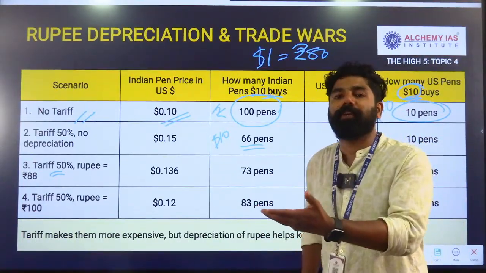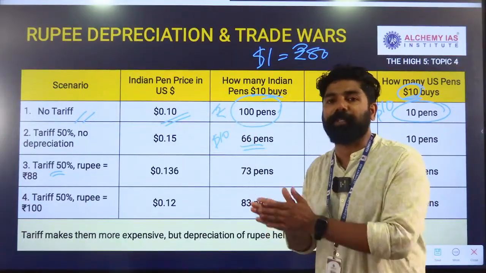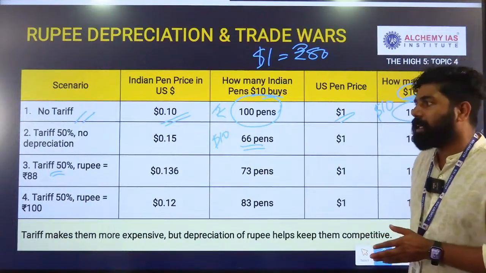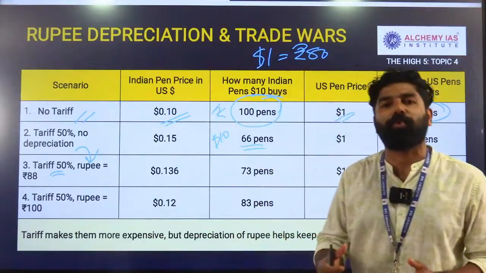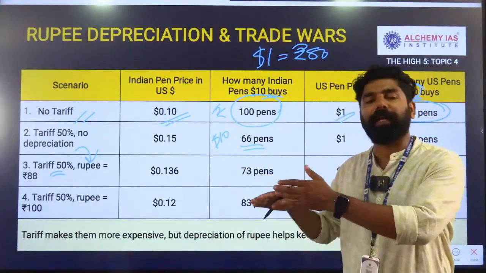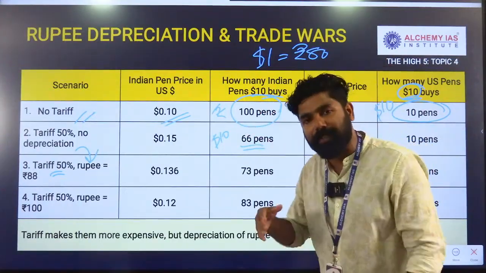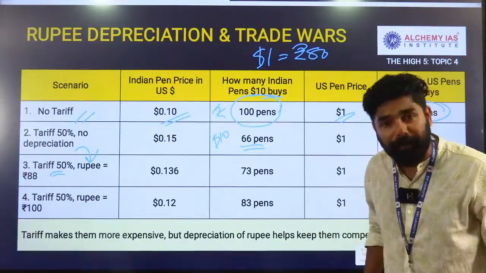Earlier we were able to buy 100 pens. Because of the tariff, it has been reduced to 66. It will definitely affect the Indian exporters. Then immediately, when industries are affected, the stock market also will fall, and there will be foreign outflow of investment. Definitely it will affect the Indian rupee's depreciation.